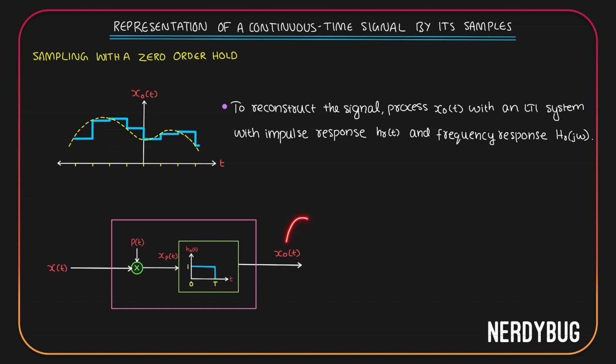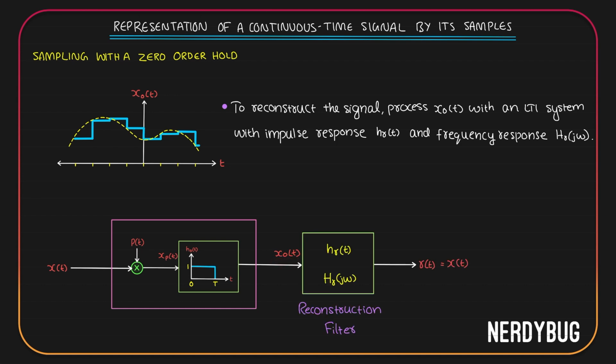Now assume that we have a zero order output xo of t. We want to reconstruct the original signal. For that, I am applying xo of t as an input to a new system whose impulse response is hr of t and frequency response is Hr of j omega. I am calling it the reconstruction filter. So R here stands for reconstruction.